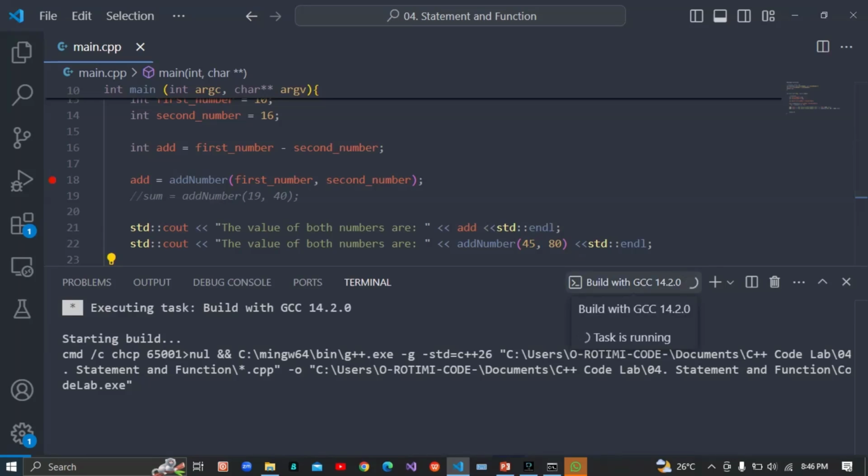Sorry guys, it's getting too long. It's getting too long, huh? Sorry.